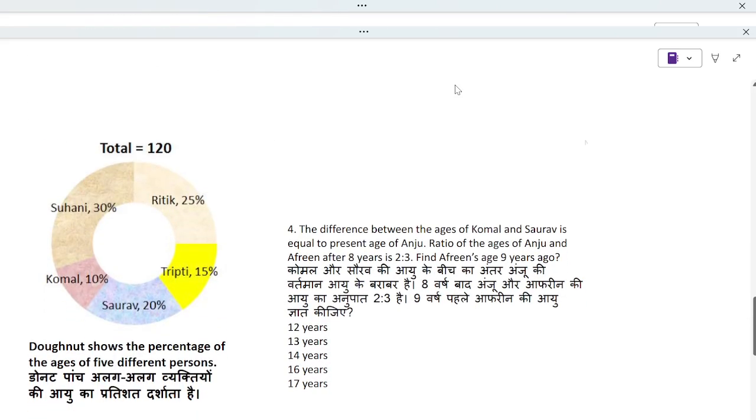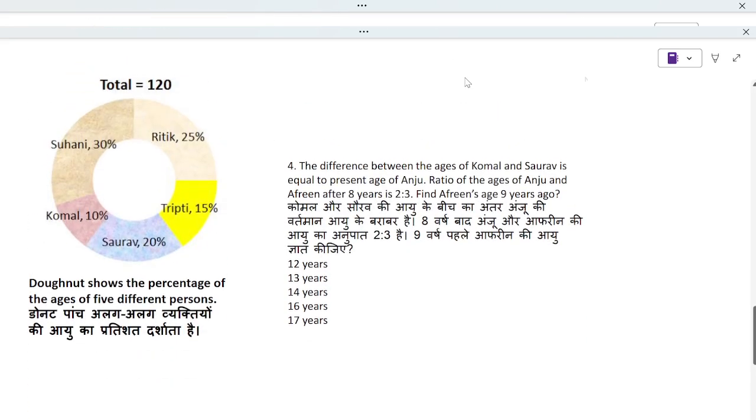Next. Question number 4. The difference between the age of Komal and Saurav is equal to the present age of Anju. So Komal is 10%, Saurav is 20%. Difference of these two is 10%, or no? 10%. Then 10% of 120 is nothing but again 12. This 12 is equal to the present age of Anju. The ratio of the ages of Anju and Afrin after 8 years. So after 8 years, Anju becomes 20, or no? 12 plus 8.